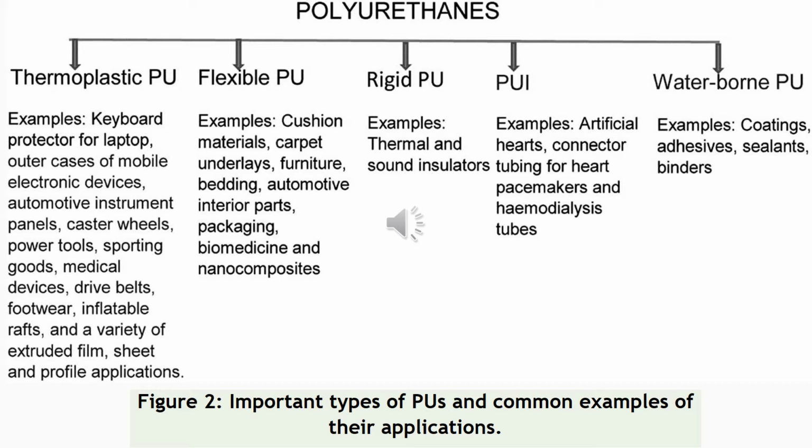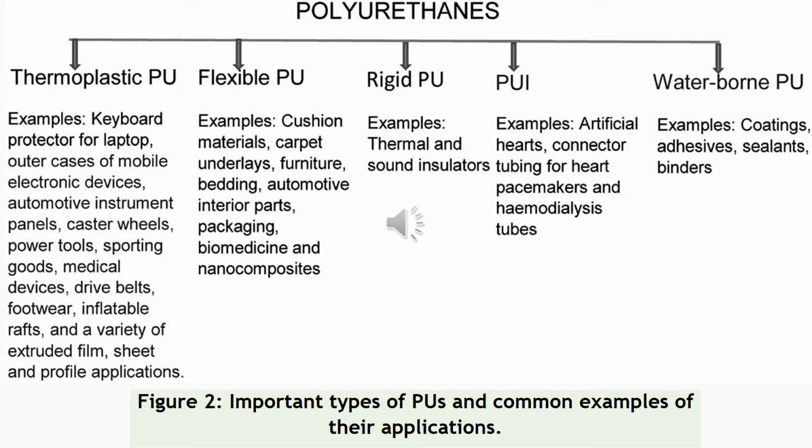PUI, polyurethane imide. The examples for the applications of PUI are artificial hearts, connector tubing for heart, pacemakers, and hemodialysis tubes. These are all concerned with the heart. So this is the application of PUI.